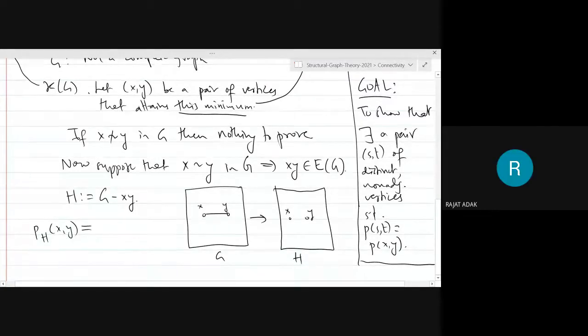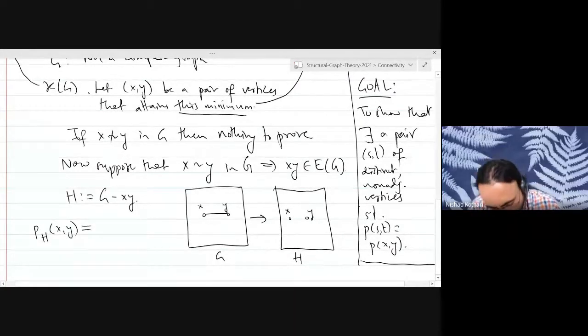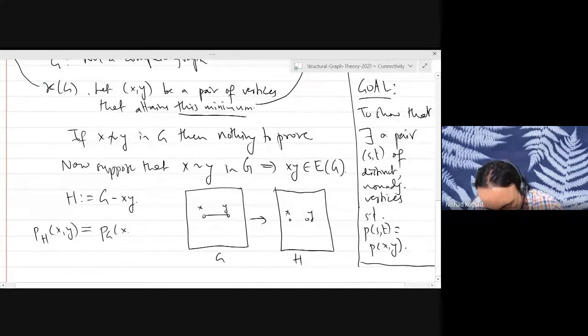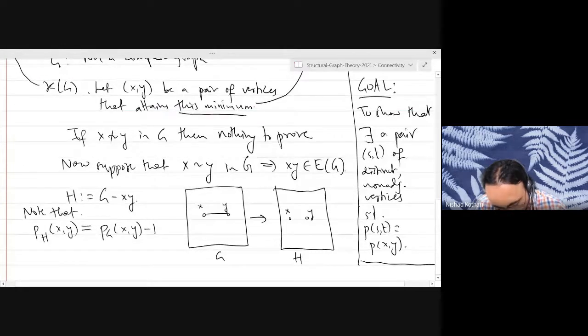P(G) minus 1. Exactly. The number of paths will go down by exactly 1 because you have removed the edge joining them. If you take any set of pairwise disjoint paths, if you don't use the edge XY, then you can make the size bigger by adding the edge XY as a single path. So in any such collection of paths, the edge XY has to be one of the paths. And so when you remove it, the maximum size of a family will go down by exactly 1.